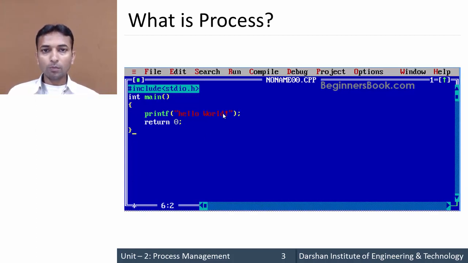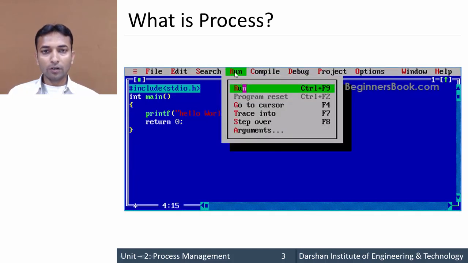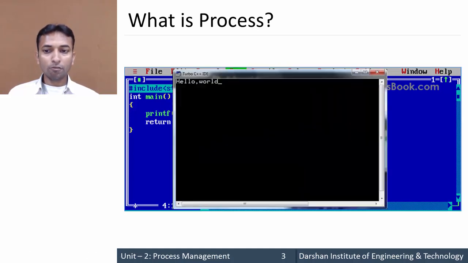Now once we complete this program, the next step is to run it. If we want to run this program, we will click on Run. Under Run there is an option Run, or you can press Ctrl F9 to run this program. Once we run this program, we get the output hello world.